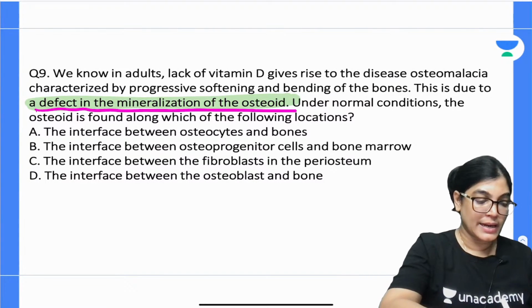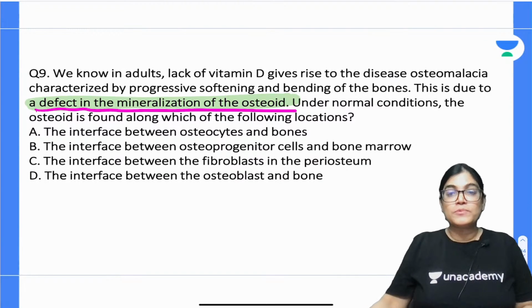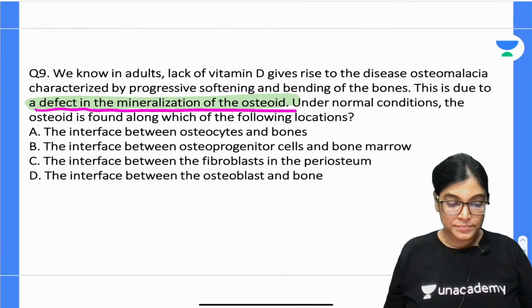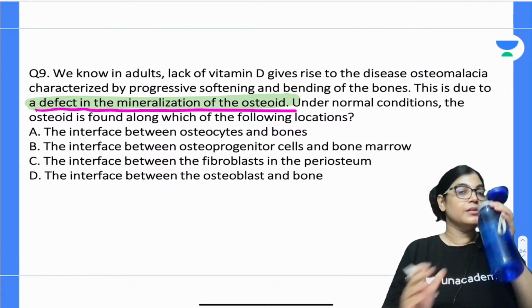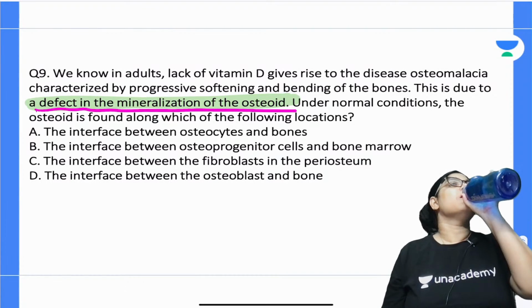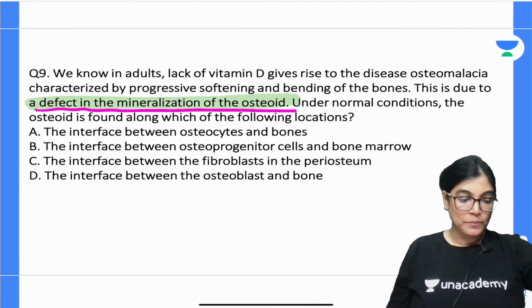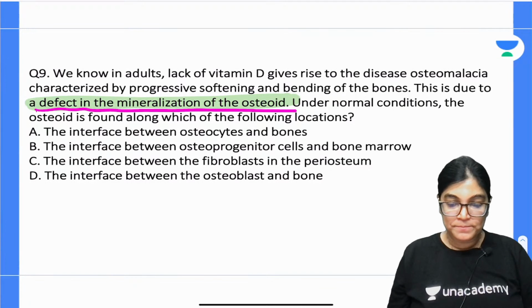According to you, which is the correct answer? Four options are there, A, B, C and D. You have to pick the most correct one. Your time starts now. Mark the correct answer.